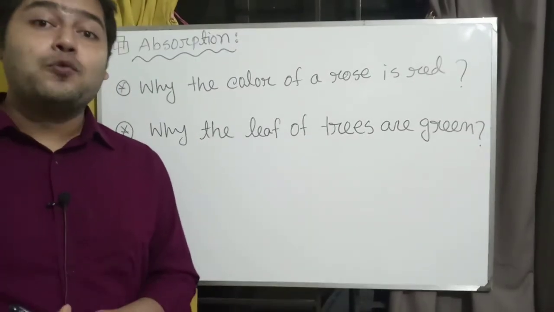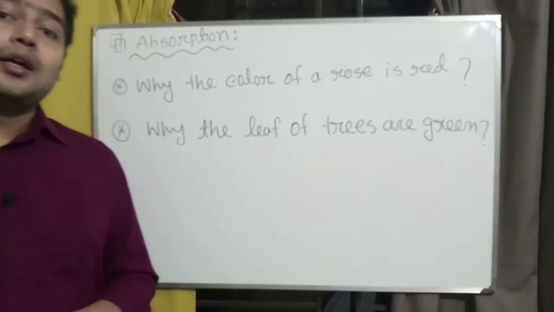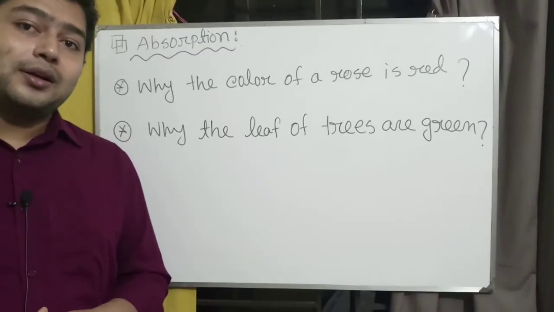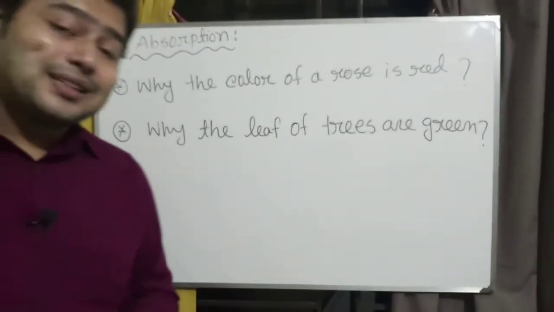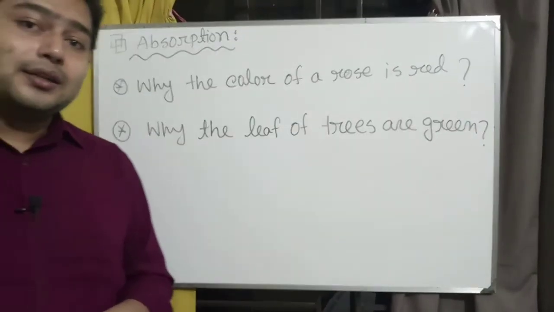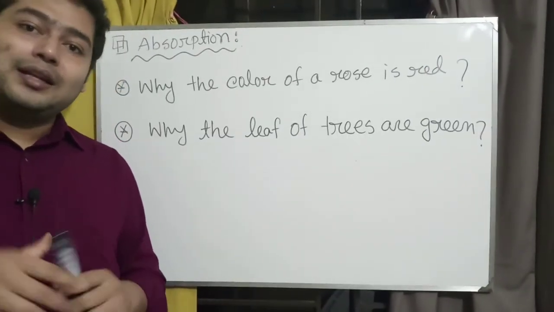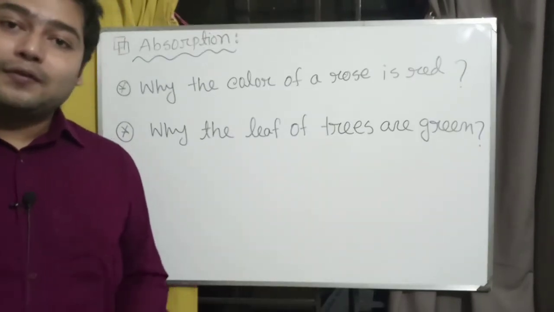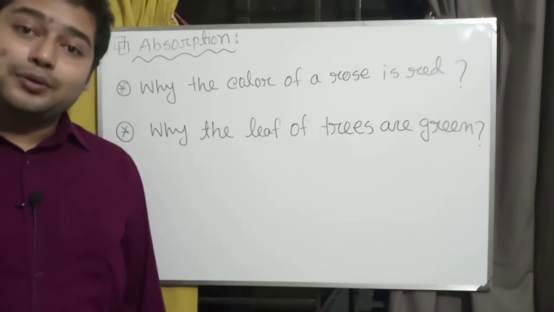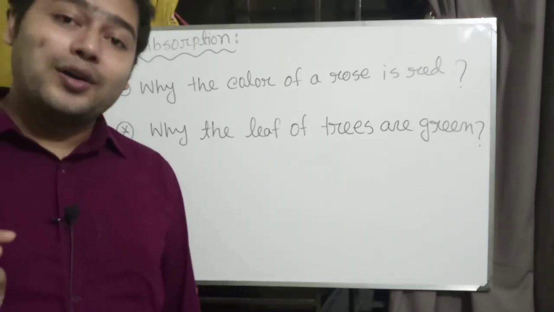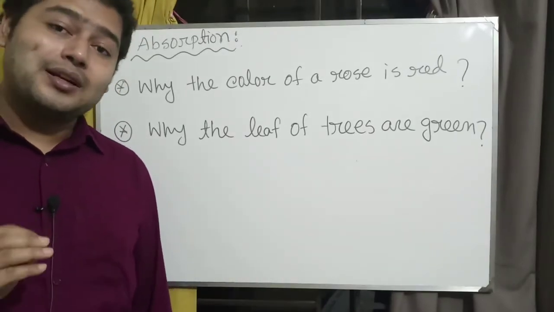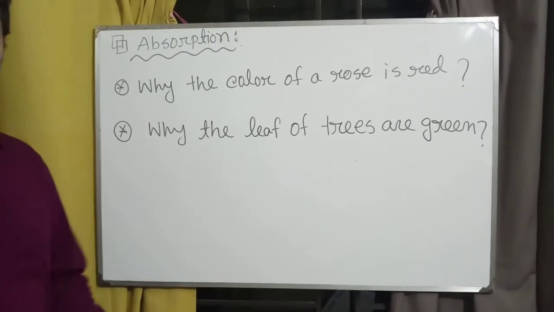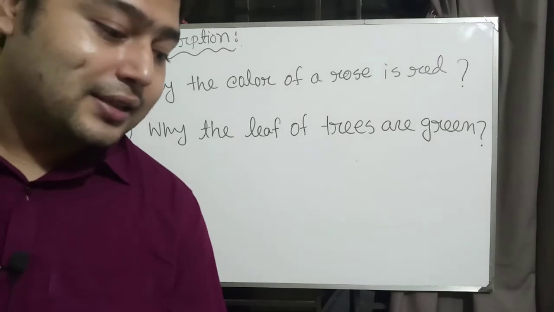We know that white light consists of 7 colors. The 7 colors we discussed in our previous class: violet, indigo, blue, green, yellow, orange and red. These 7 colors create white color or white light.